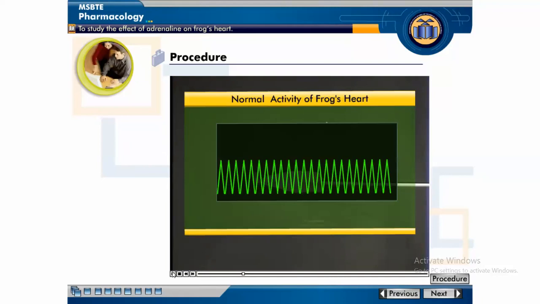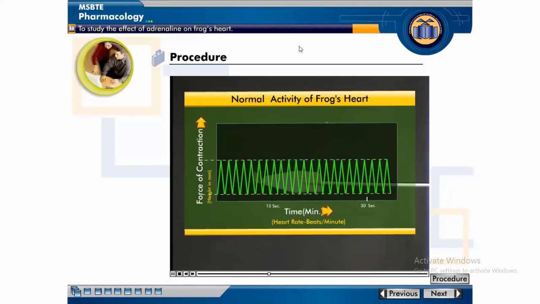In these tracings, the number of peaks per minute indicates the rate of contraction of the heart, whereas the height of a single peak indicates the force of contraction.